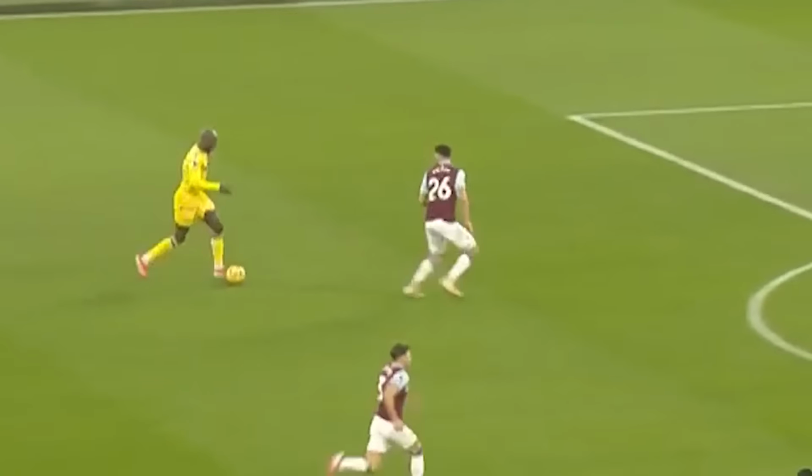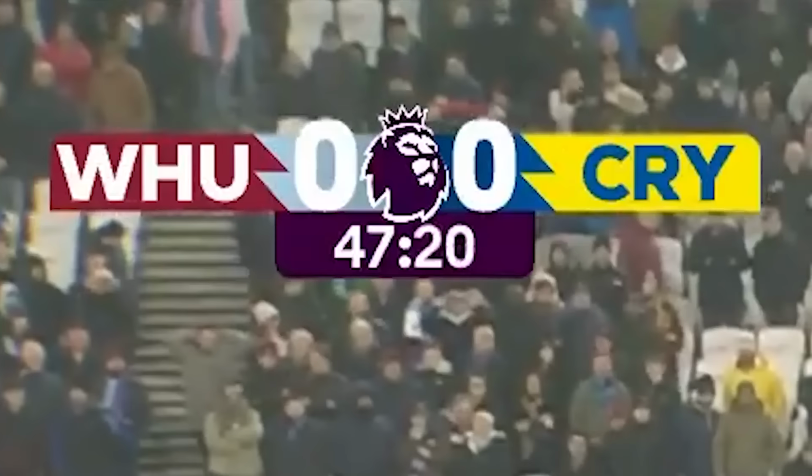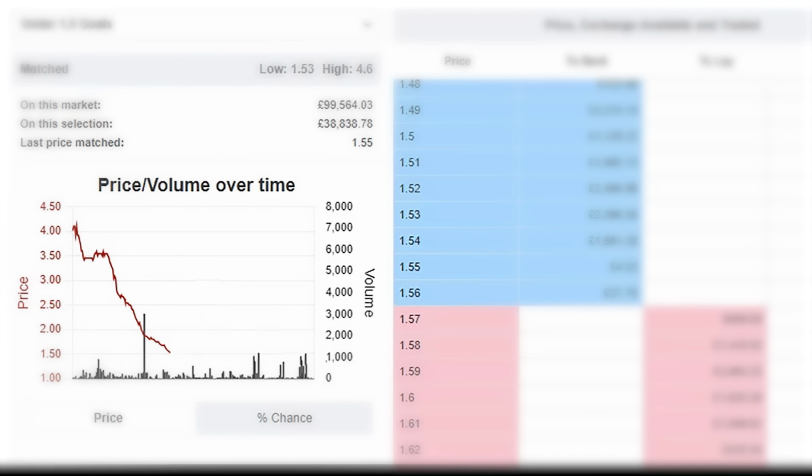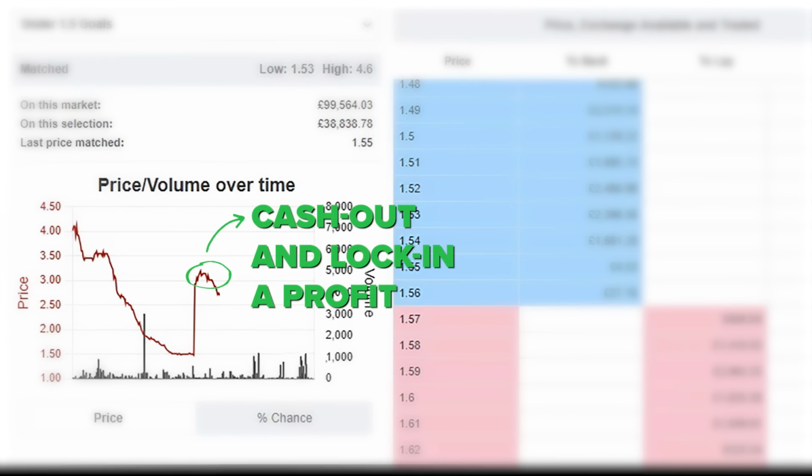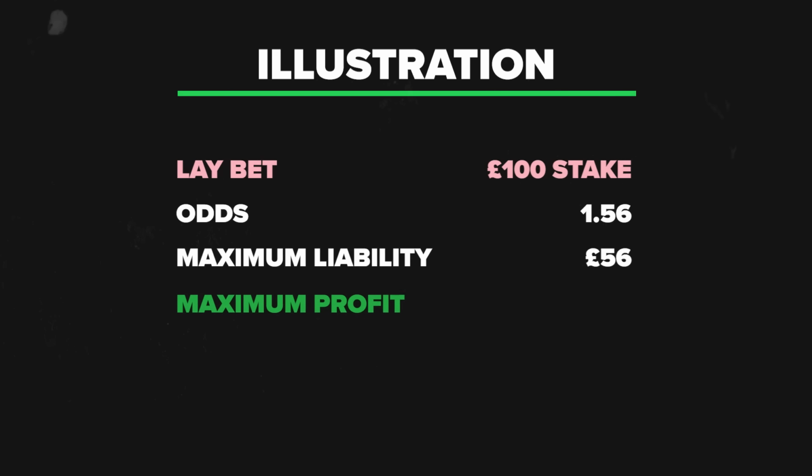Now let's say there's a goal at the 48th minute, and there actually was in this example. The betting odds for the under 1.5 goals market will naturally shoot up, as you can see on the chart on screen. There are several options depending on how you want to play it, but this option is to immediately cash out and lock in a profit at the available price. It depends on how far into the match we are, but the chances are that the odds will double at this point, giving us a 50% profit on our lay bet stake, which is 100% of the potential liability at risk, in the example's case, 56 quid. This is the safest and simplest way to secure a win.